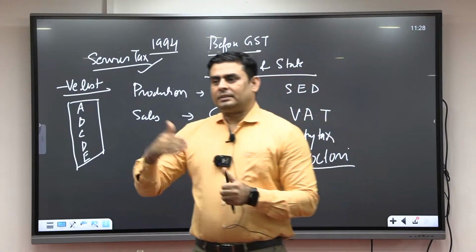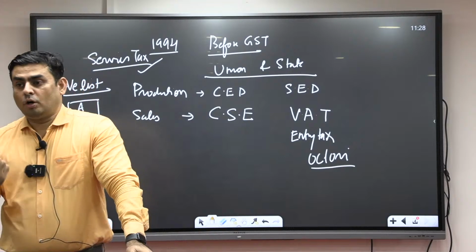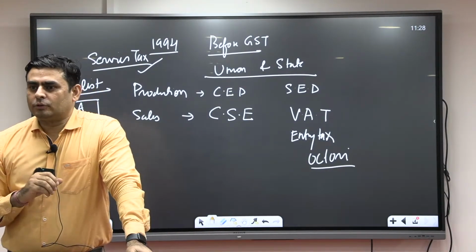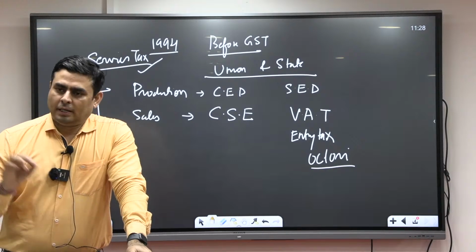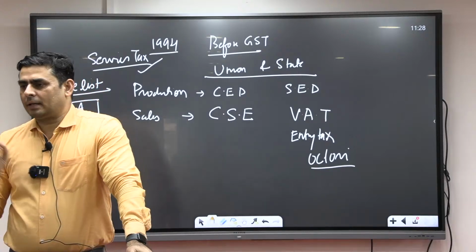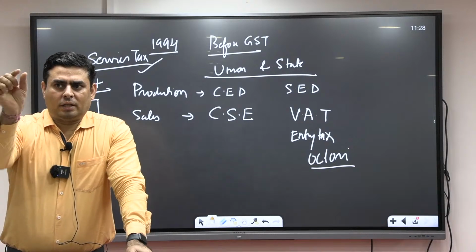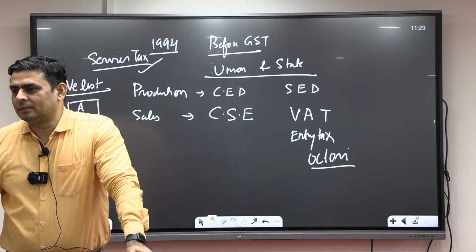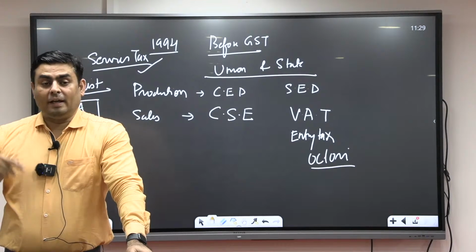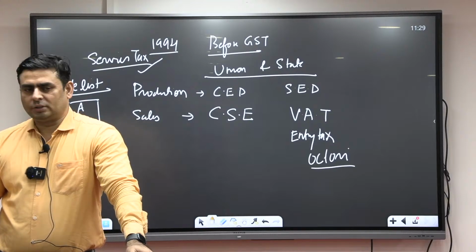So in this way, the center or any taxation authority, when they want to expand the scope of taxation, fine, then what do they introduce? Positive list or negative list? Negative list. What is positive list? The things on which the tax will be applicable. This is what positive list is. And when you say that on these things we are not going to implement the tax, that means apart from those things, all other things are what? Under tax, and if something new comes, automatically it will be what? Taxed. Understood the idea of positive list and negative list?